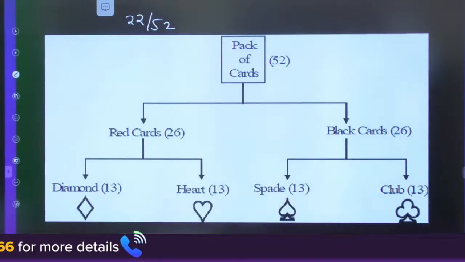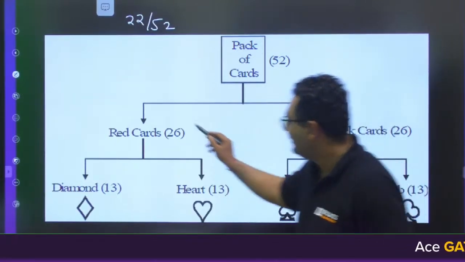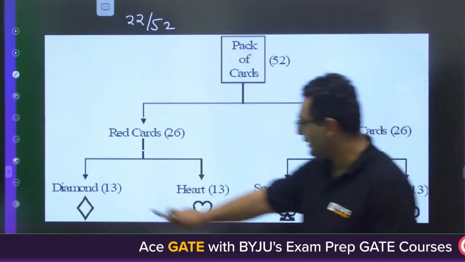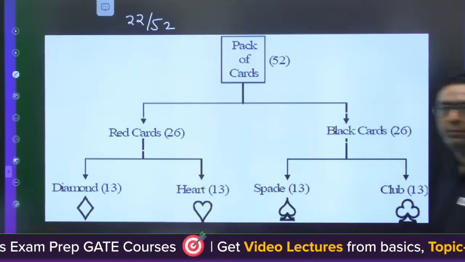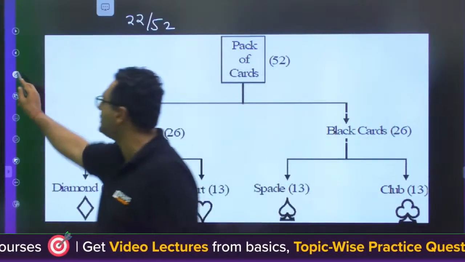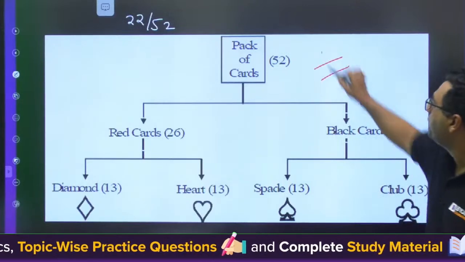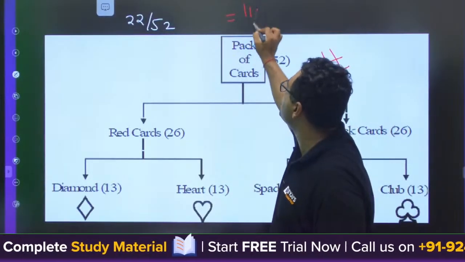Can we say 11 by 26? Yes. So, Manisha, you can see from here, there are 26 red cards, 26 black cards, 13 diamond, 13 heart, 13 spade and 13 club. Okay, so this is how the card game goes. Obviously, this PDF you will be getting. So the answer will be 11 by 26 for this question.